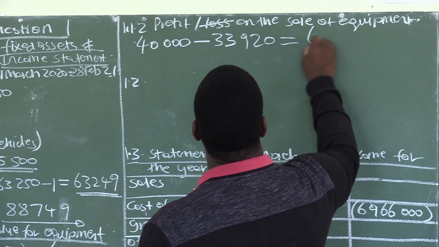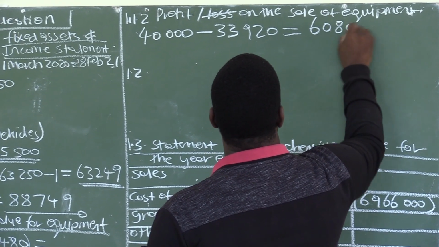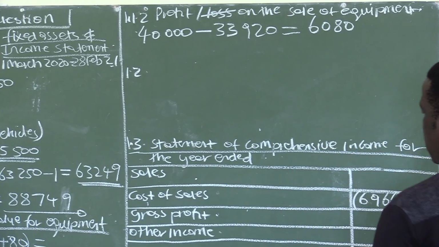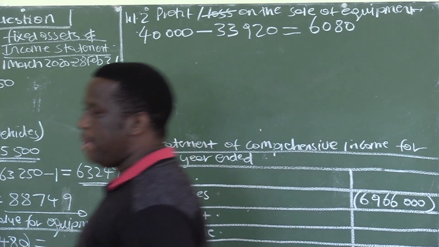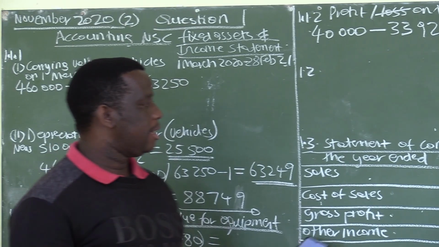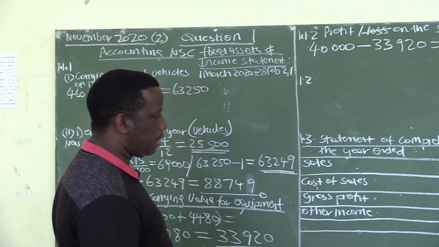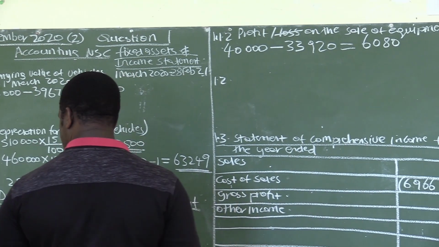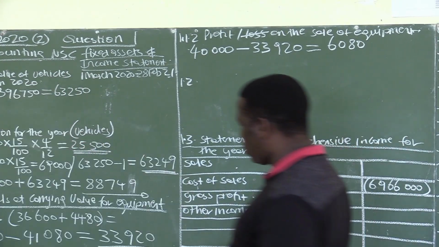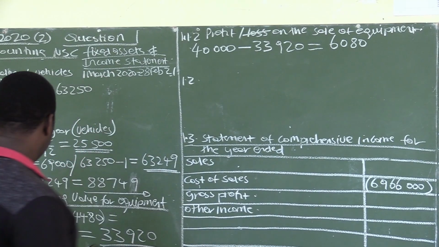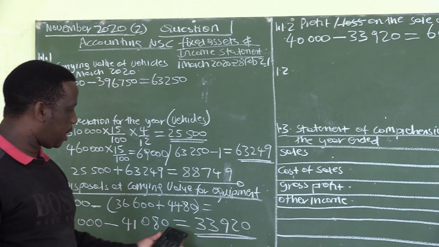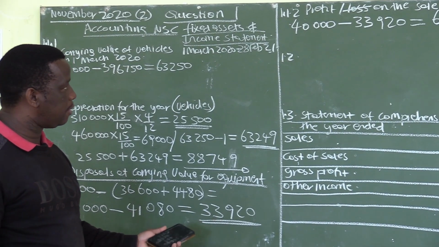So the business made a profit of 6,080, which is an income to us. And remember, in the income statement, there is a space for incomes where we need to record the income. So here you have your other income, right? You have your carrying value of 33,920.